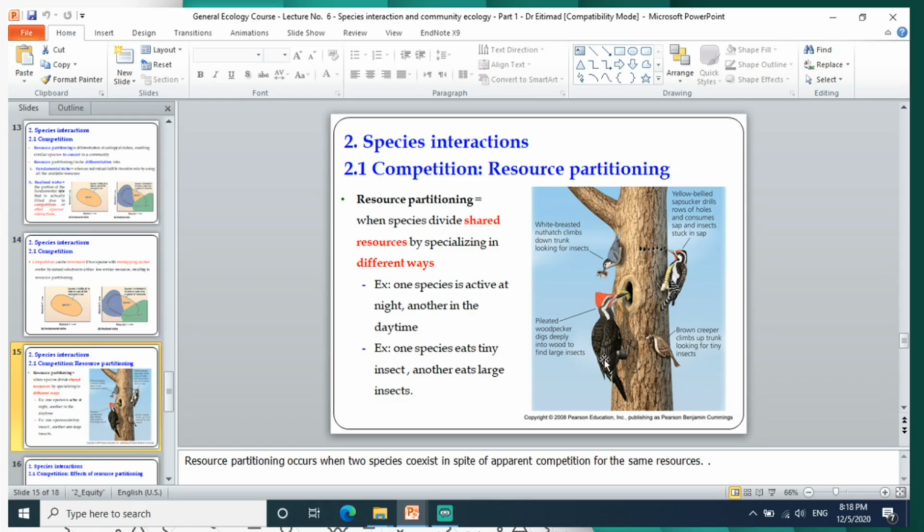Also, if all of them eat insects, but one of the species eats large insects and the other species eats small or tiny insects, we call it resource partitioning. So resource partitioning occurs when two species coexist in spite of the apparent competition for the same resources, which is the tree, the insects in the tree. But one of them eats large insects and the other one eats small insects.